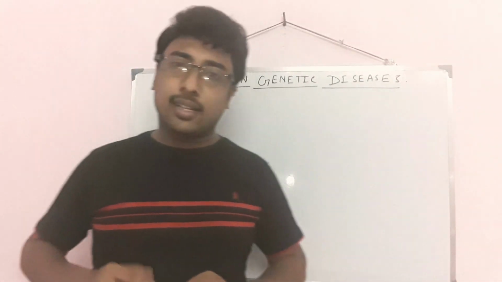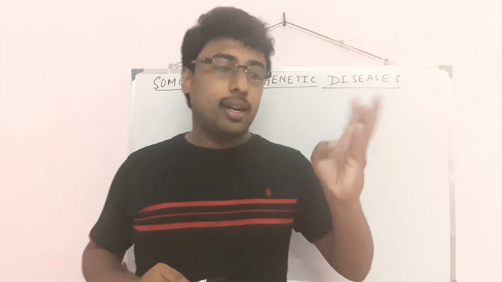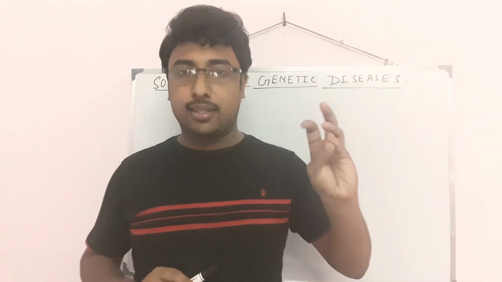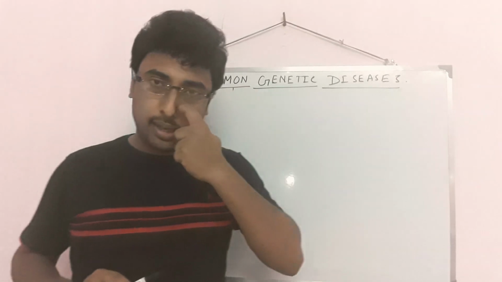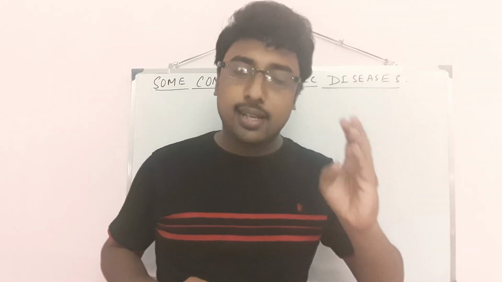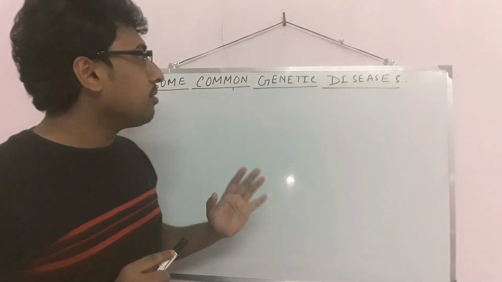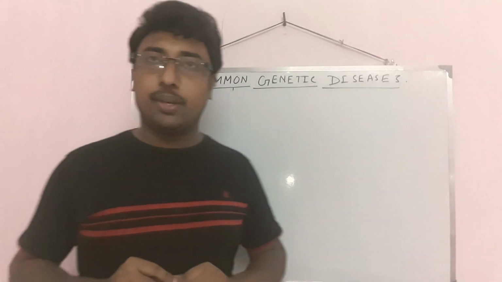What are the diseases? Hemophilia, color blindness and thalassemia. Three diseases are there that I will explain now. Hemophilia, color blindness and thalassemia. So I am starting from hemophilia.